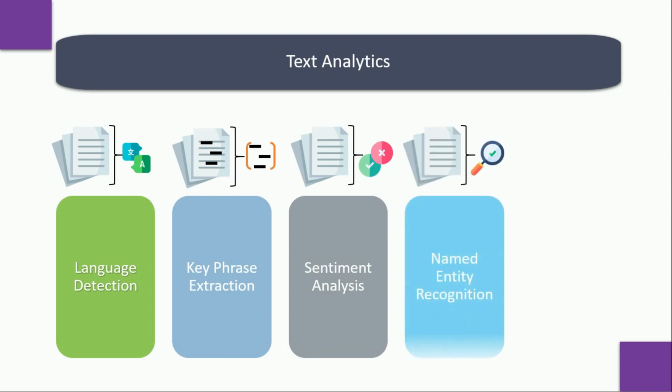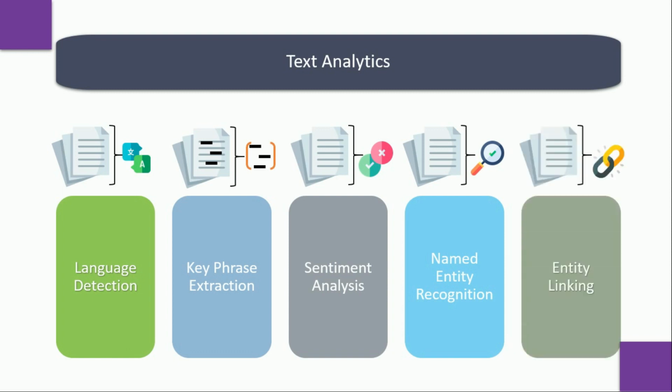Fourth one is named entity recognition, which detects references to entities including people, locations, time periods, organizations, and many more. And last but not the least is entity linking, which identifies specific entities by providing reference links to Wikipedia articles. So now we are going to understand this in detail.